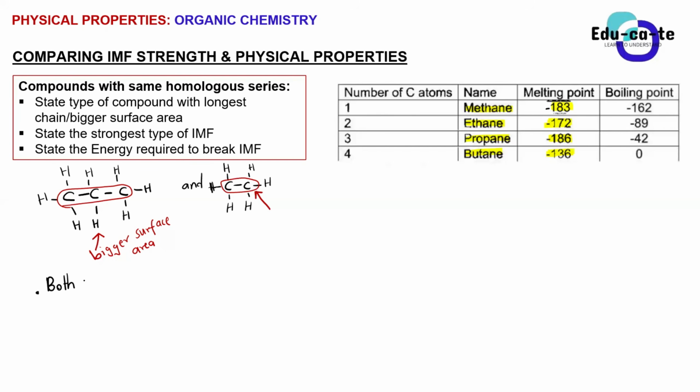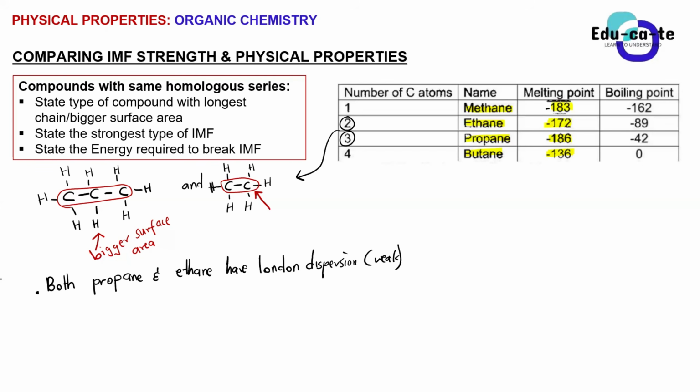If we want to compare ethane and propane alone, these ones that I've written the structural formulas for, you can say that they have London dispersion forces, or weak London forces. Right, but when you look at their chain, propane has a bigger surface area.